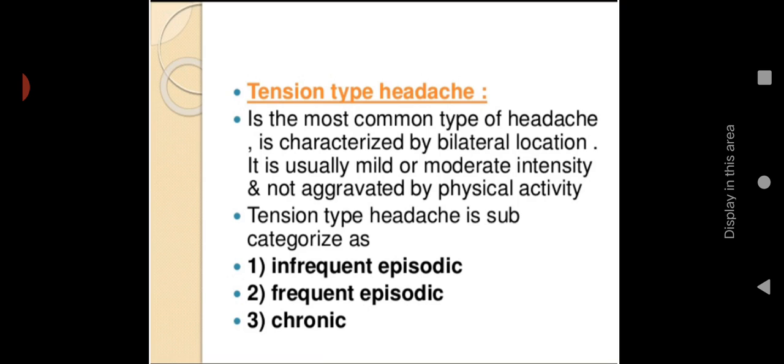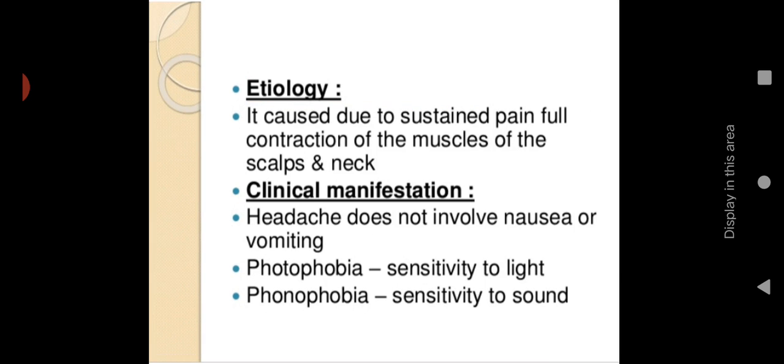Tension type headache is subcategorized as infrequent episodic, frequent episodic, and chronic. So these are the subtypes of tension type headache. Let us see the causes of tension type headache. It is caused due to sustained painful contraction of the muscles of the scalp and neck. Tension means some kind of compression or contraction is occurring on the muscles. When the muscles of the scalp and neck get contracted, that can lead to tension type headache.